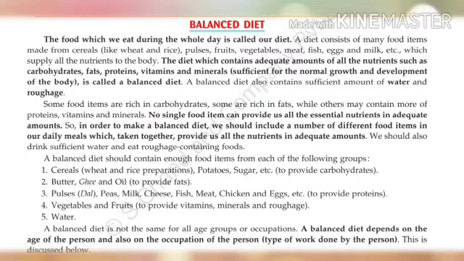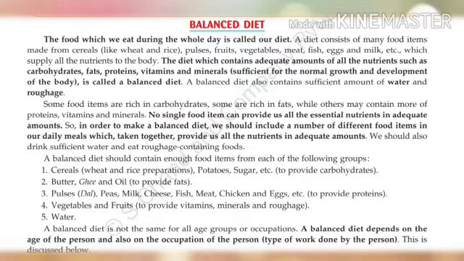Then pulses, peas, milk, cheese, fish, meat, chicken and eggs, etc. provide proteins. Likewise, vegetables and fruits should be included in our diet to provide vitamins, minerals and roughage. And of course, water is also required in the right proportion. So, if we include food items from each group as shown in the book, then our diet will become a balanced diet.